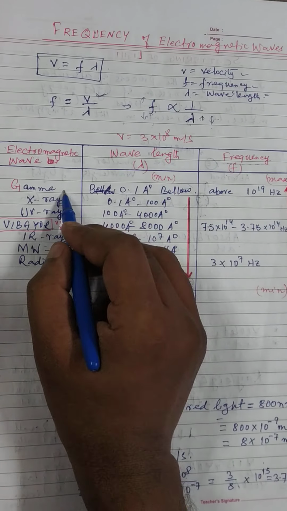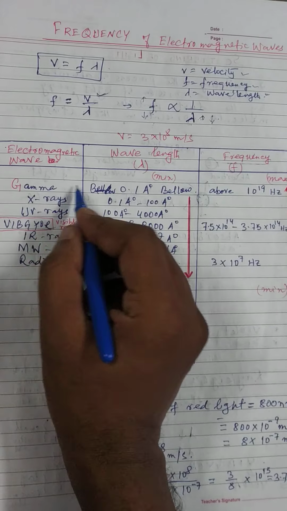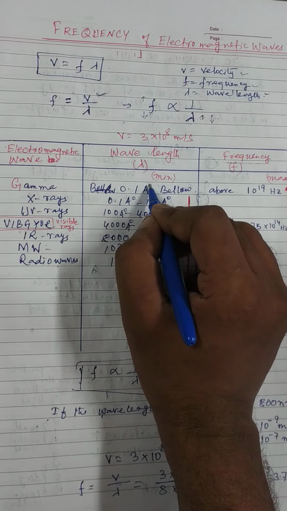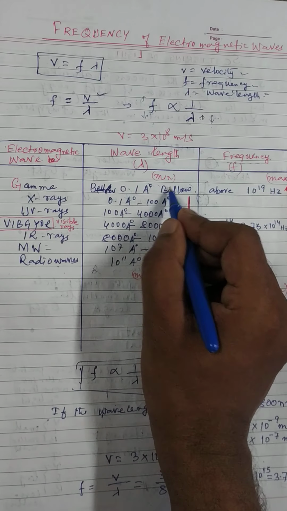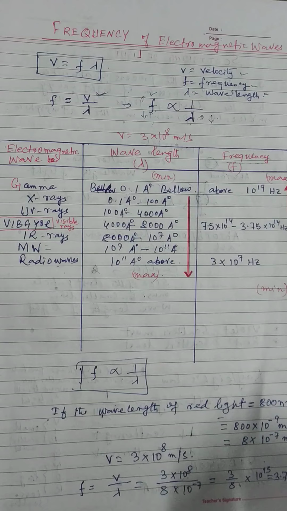So the frequency of the gamma rays will be the maximum. Why? Because the wavelength of gamma rays is below 0.1 angstrom, that is the minimum wavelength.